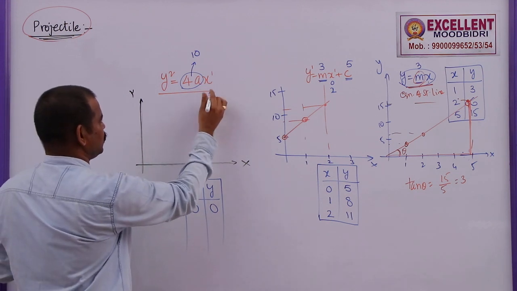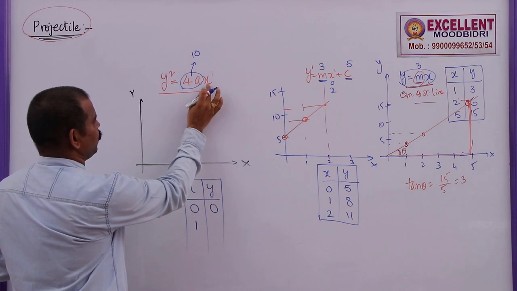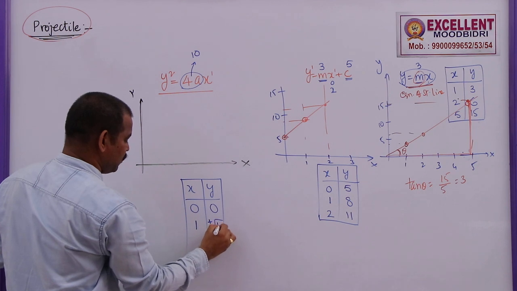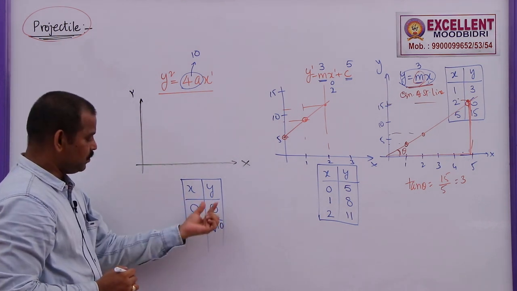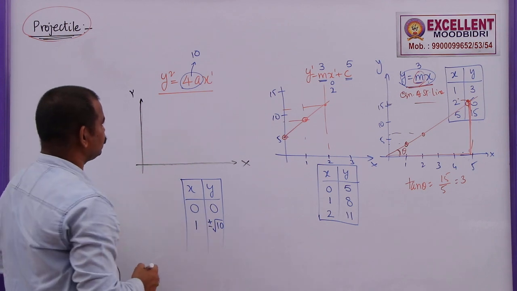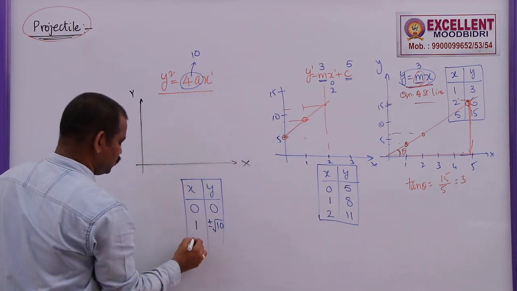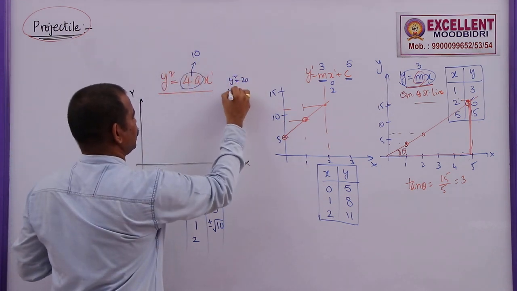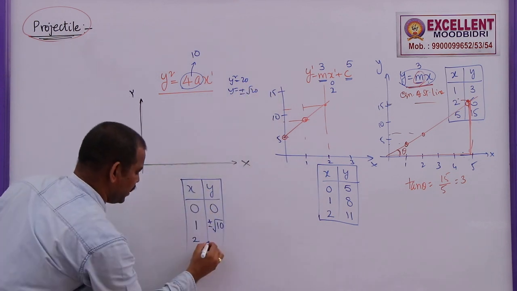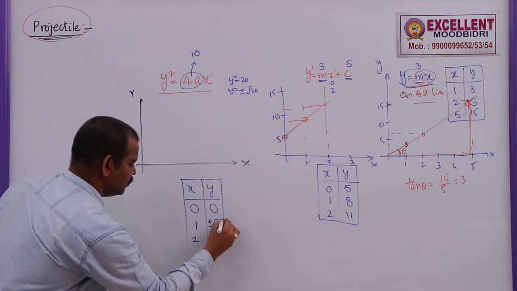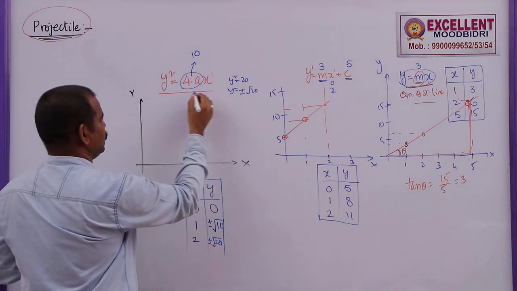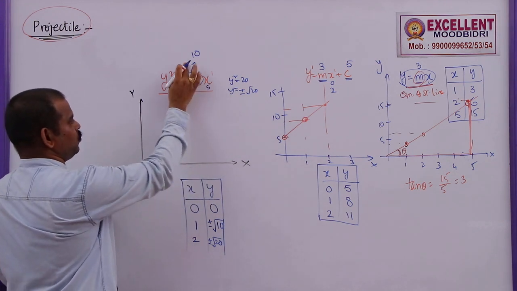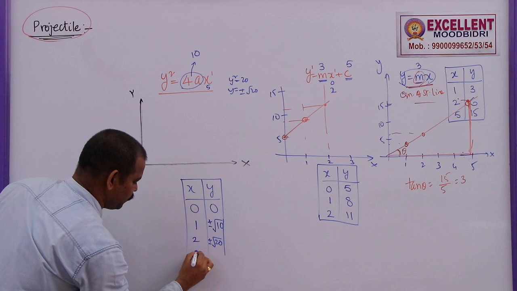Suppose x is equal to 1, this will become 1 into 10, y square is equal to 10, y is equal to plus or minus root 10. That means y can be either plus root 10 or minus root 10. Now, suppose x is equal to 2, so 2 into 10, 20. So y square is equal to 20, y is equal to plus or minus root 20. So these values depend upon this x value. Now if x is equal to 5, 5 into 10, 50, y is plus or minus root 50.